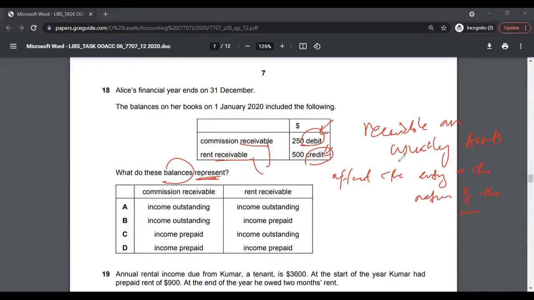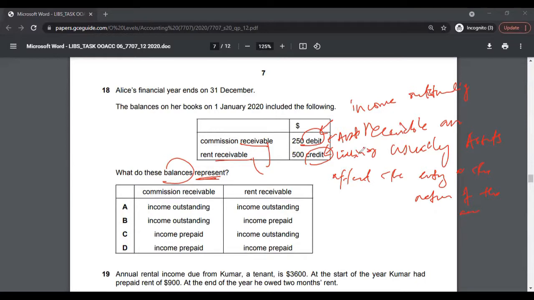So commission receivable, this is a debit. This definitely is income outstanding, because you have to receive this and you have a debit balance over there. Whereas a credit balance, and assets have debit balance, credit balance, this is a liability.